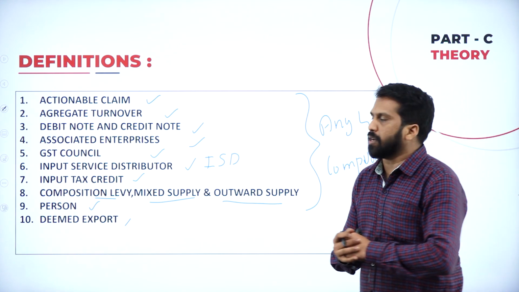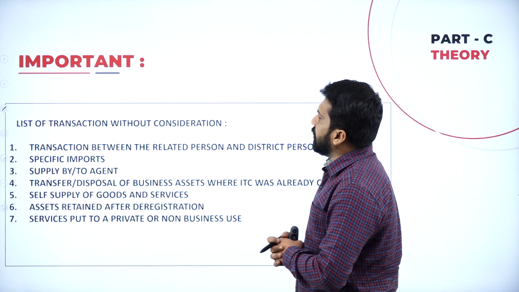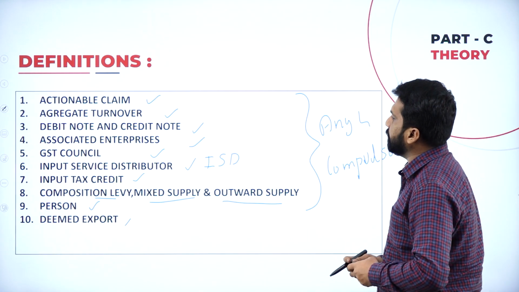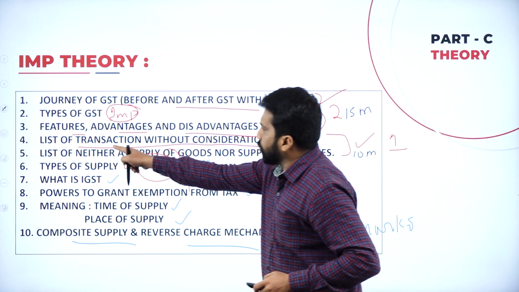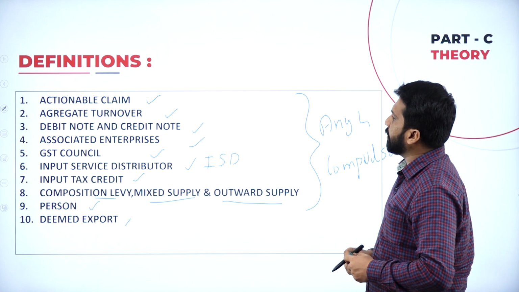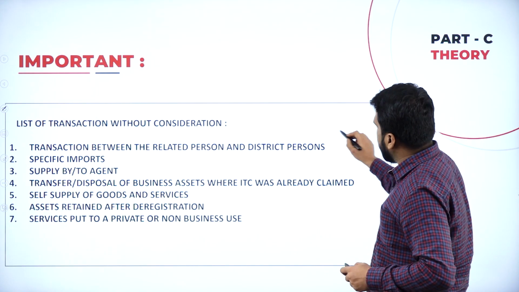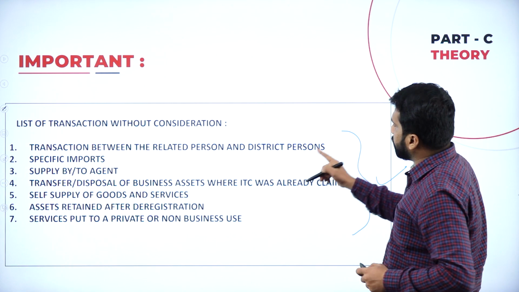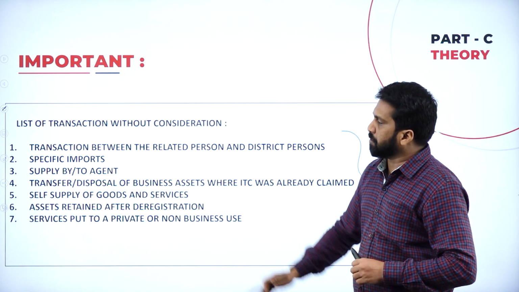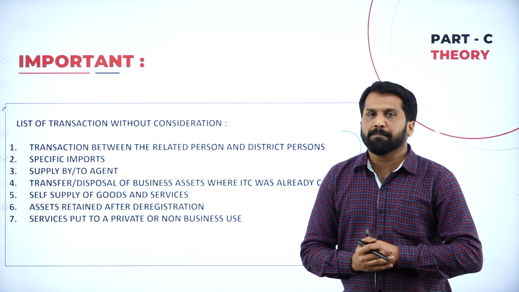Please work out. Now, list of transactions without consideration. See, I'll go back to this. List of transactions without consideration. What is the answer? It is there. These are the answers. If you can, please explain with sentences. If not possible, please write all 7 points.